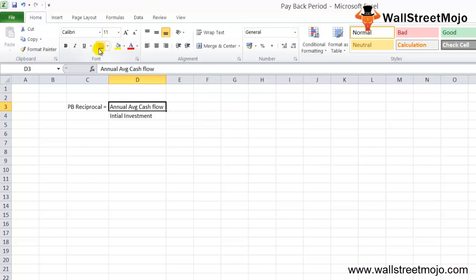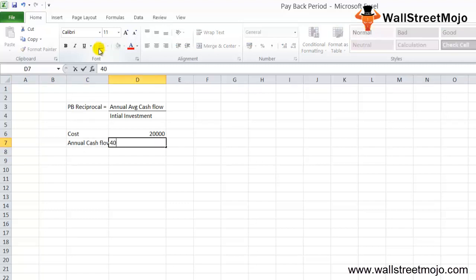Now, we'll take an example on this. A project is costing, let's say, 20,000, and its annual cash flows are uniform at 4,000 per annum, and the life of the asset is, let's say, 5 years.